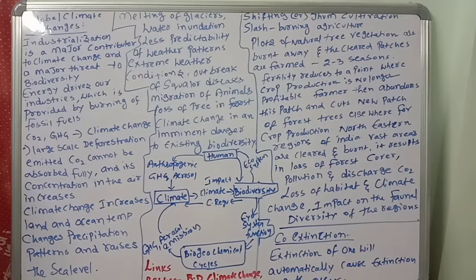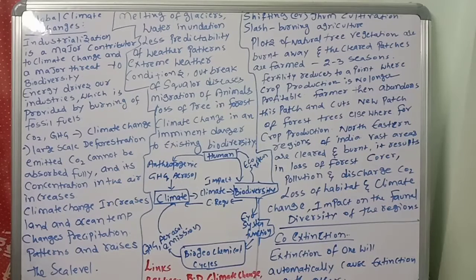Energy drives our industries, which is provided by burning of fossil fuels. How is energy production going on in the industries? By burning of fossil fuels. So, to run the industries, energy is compulsory. From where are we getting that energy? By burning. Energy drives our industries, which is provided by burning fossil fuels.